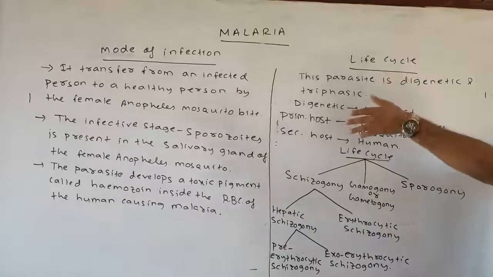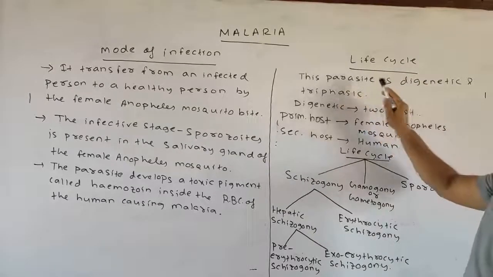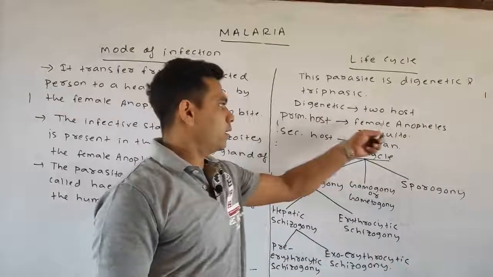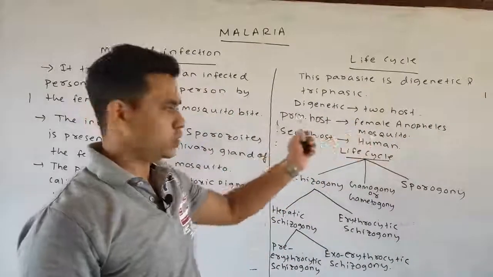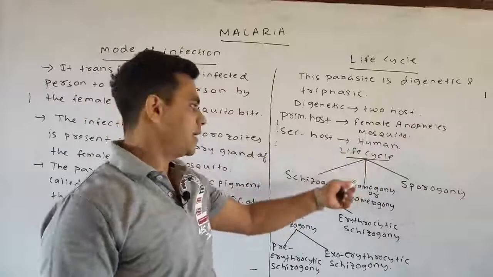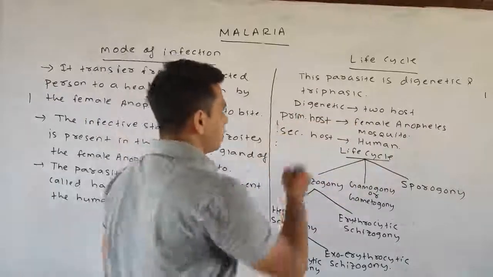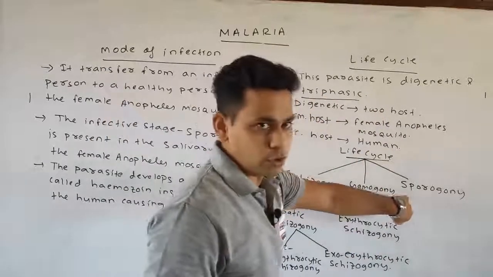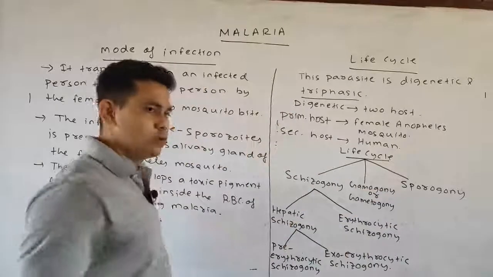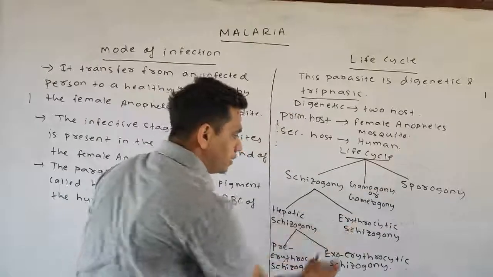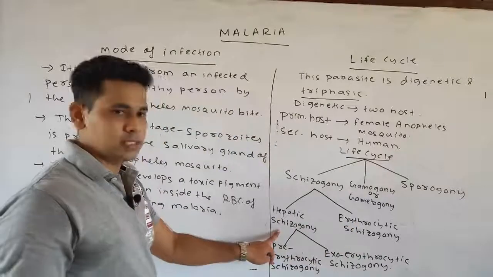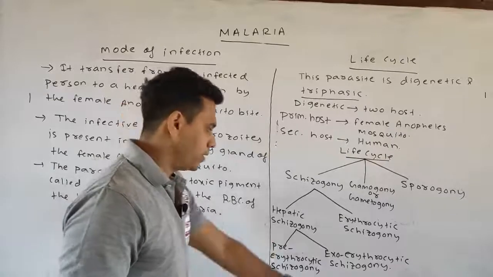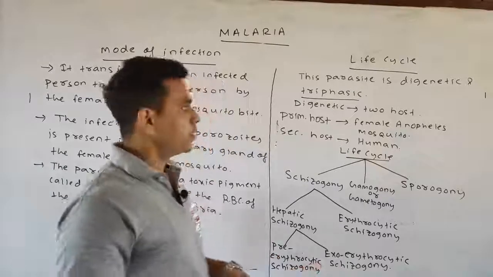So the life cycle of this parasite, the Plasmodium, is digenetic and triphasic. Digenetic means it requires two hosts: the primary host is the female Anopheles mosquito and the secondary host is human. The life cycle is triphasic because it consists of three phases: schizogony, gamogony or gametogony, and sporogony. Further, schizogony is divided into hepatic schizogony and erythrocytic schizogony, where the hepatic schizogony is divided into pre-erythrocytic schizogony and exo-erythrocytic schizogony. Okay, please note down.